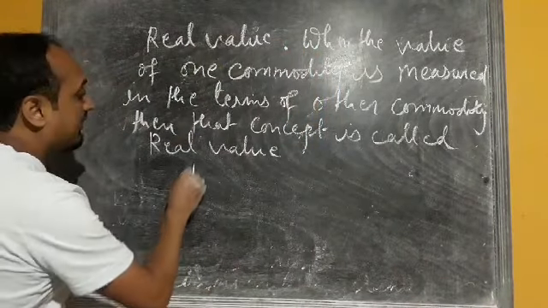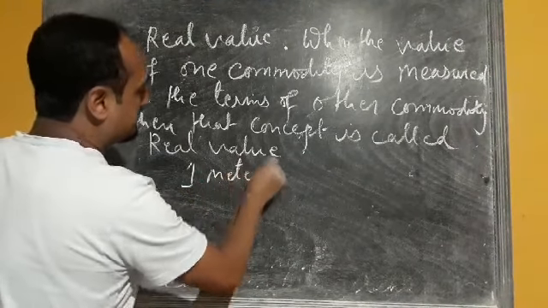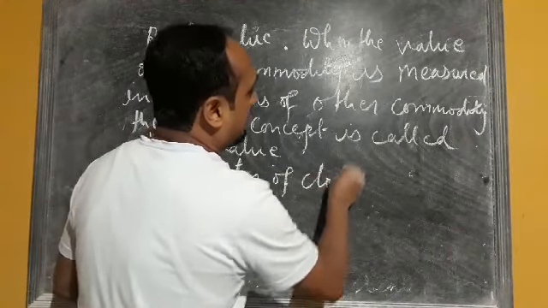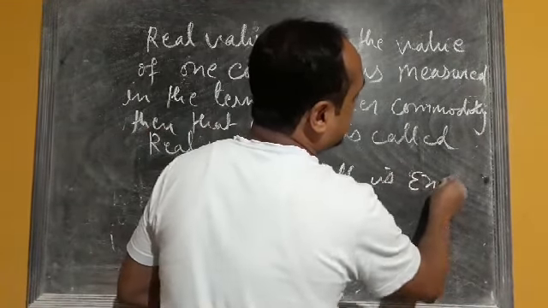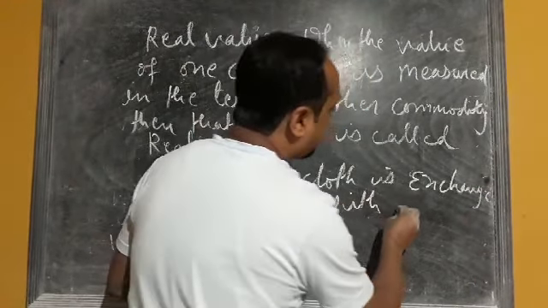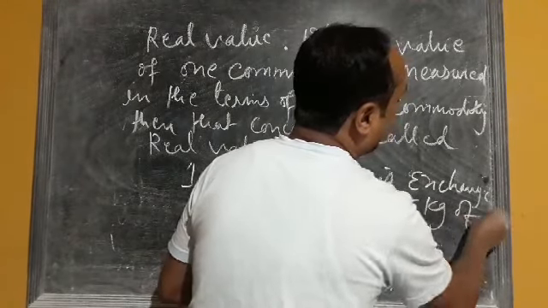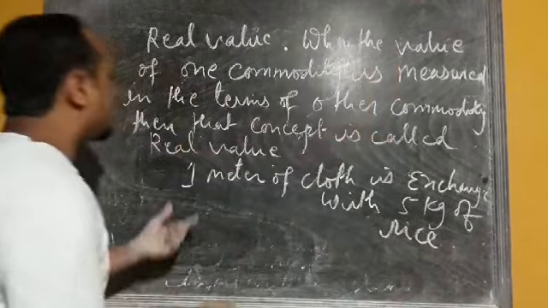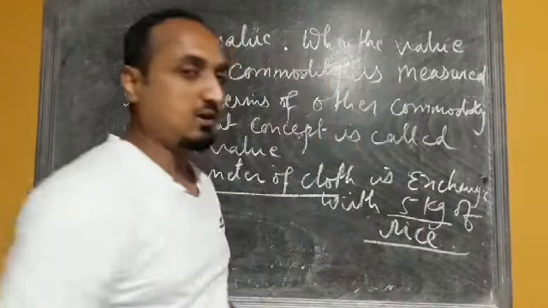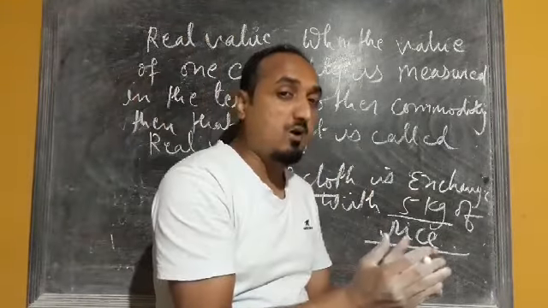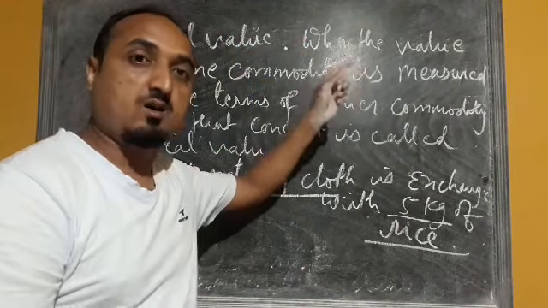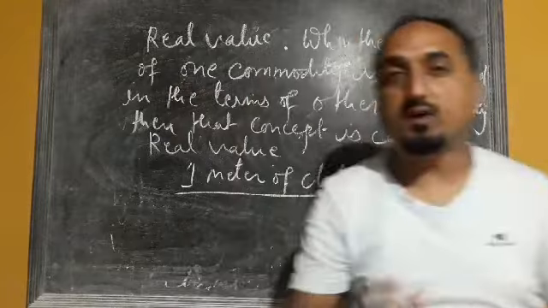As I said in the previous example, 1 kg of rice costs rupees 50. Suppose 1 meter of cloth is exchanged with, say, 5 kg of rice. That means the value of the cloth is measured in terms of 5 kg of rice. So here we are measuring the value of one commodity in terms of another. That concept is called a real value. I hope you understood the concept of real value and nominal value.